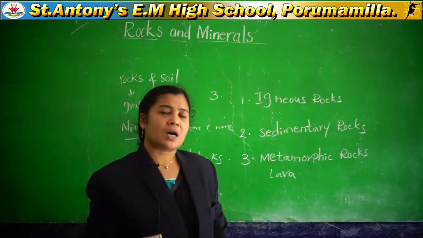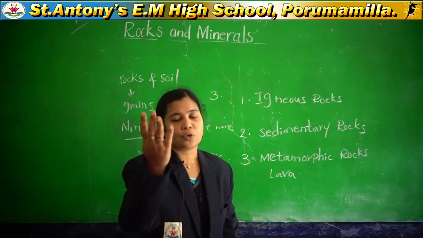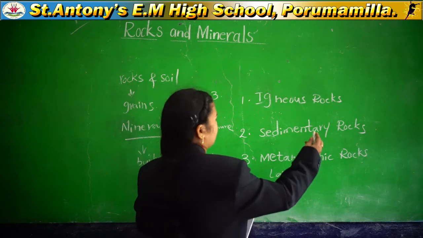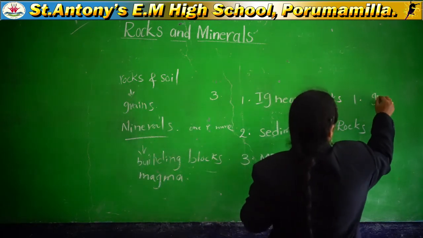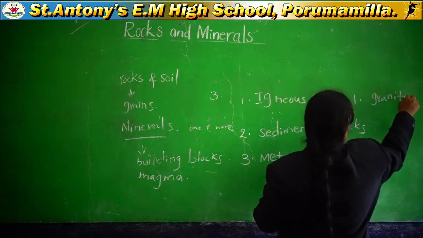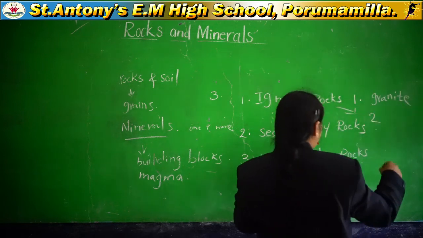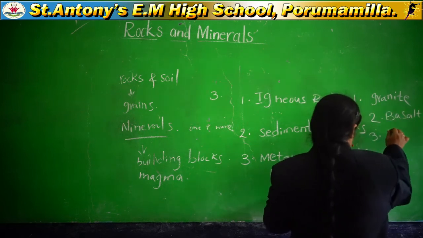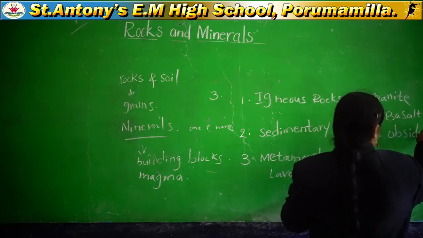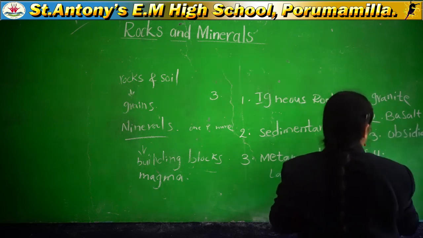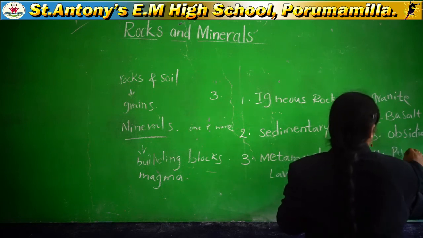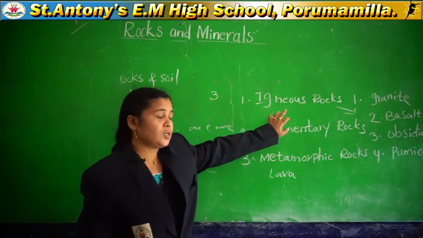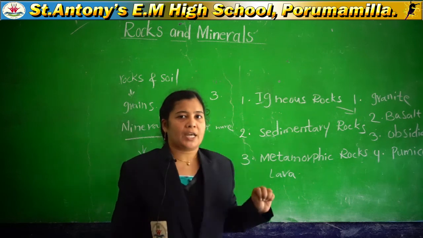So these igneous rocks are also classified into four types.